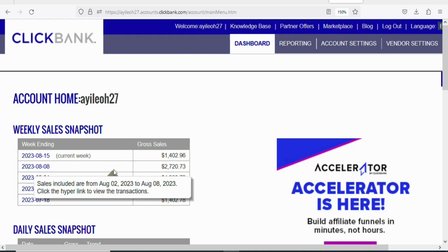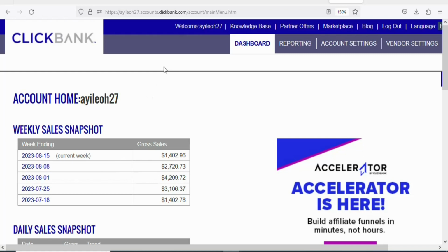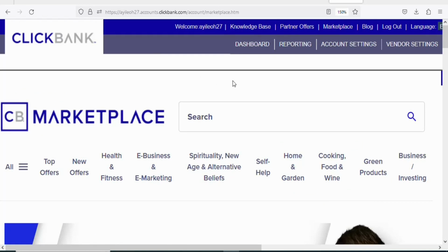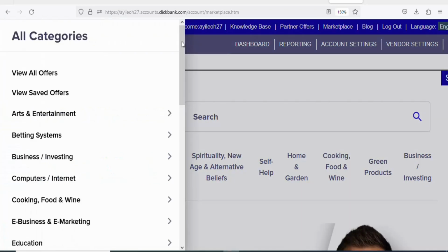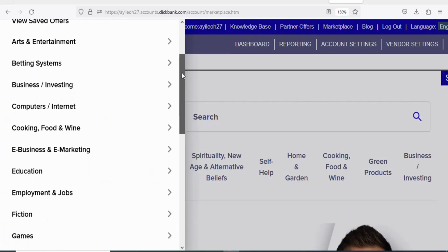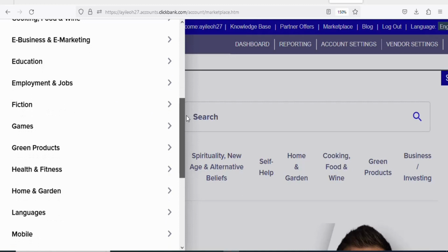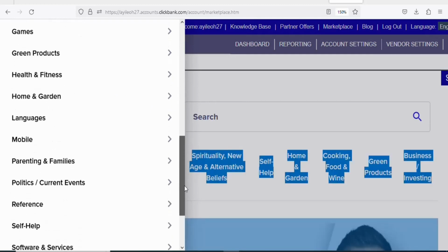In this case, we are using ClickBank. So once you create your ClickBank account, what you have to do is come right here and click on the marketplace. Once you click on the marketplace, you are going to see a page like this. These are categories of products that you can promote. There are a lot of different categories. If you want, you can just click right here, All, and you can see the different categories of products that you can promote.